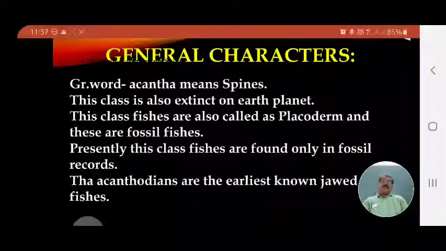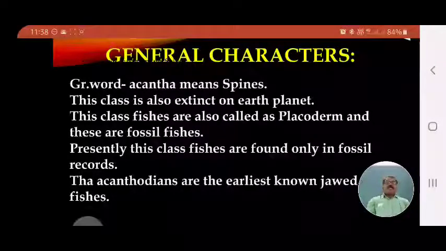The word Acanthodi comes from the Greek word acantha, which means spines. On the body of these fishes, stout, hard, immovable spines are present, and these spines are used for offensive and defensive purposes, to save themselves from enemies and to attack other animals.